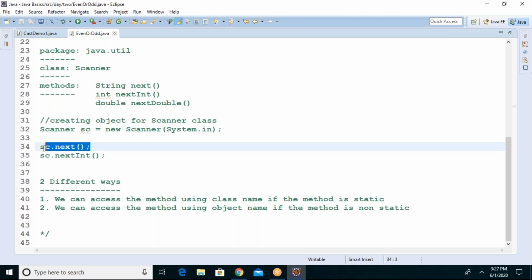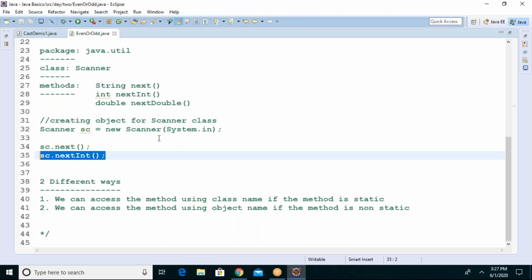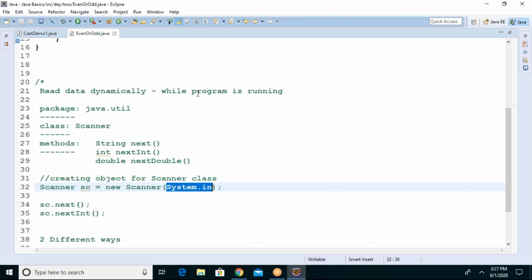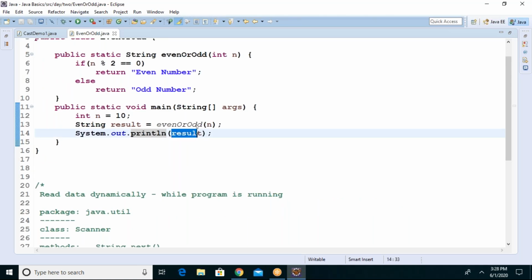From the keyboard. When you make a request to read a string or an integer, the source for the Scanner class object is what? System.in. If I say print the result, what is the target? System.out. Are you getting my point? Yes.